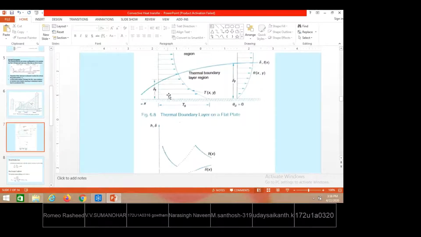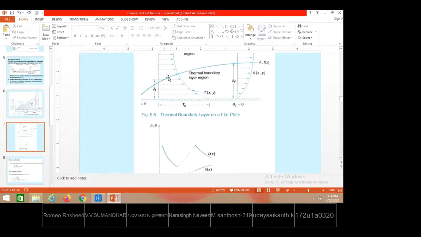From there onwards the fluid temperature is raised, and the fluid particles at the first layer start to transfer heat in the upward direction. So there will be a continuous change of temperature in the top layers. The second layer receives heat from the first layer, so the temperature will change. Again from the second layer to the third layer the temperature will change, third to fourth, and fourth to the next layer.